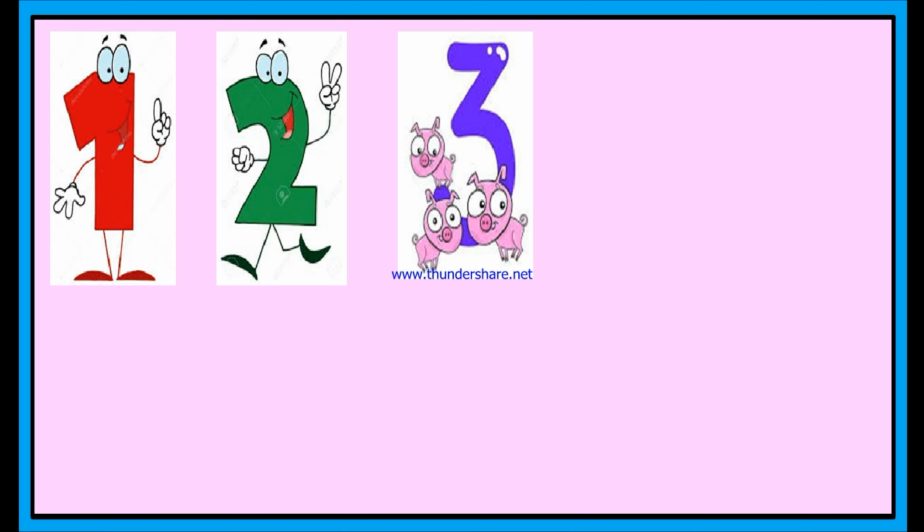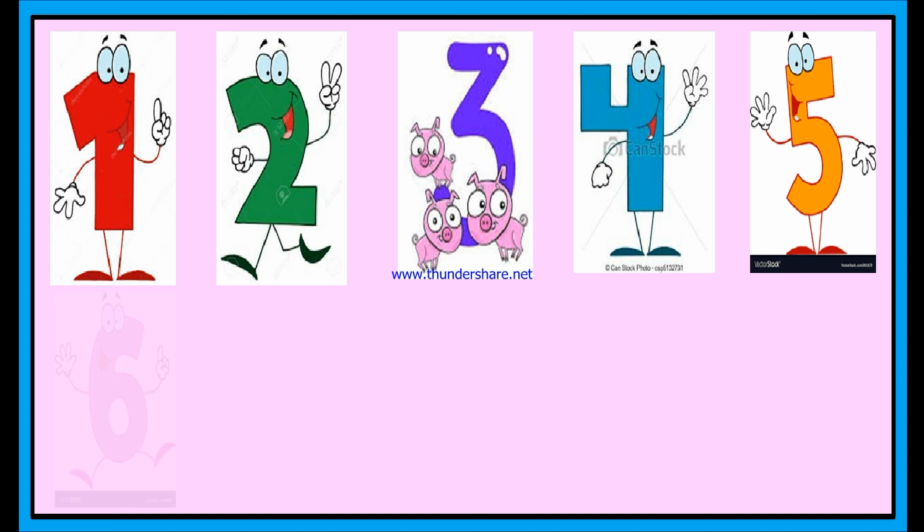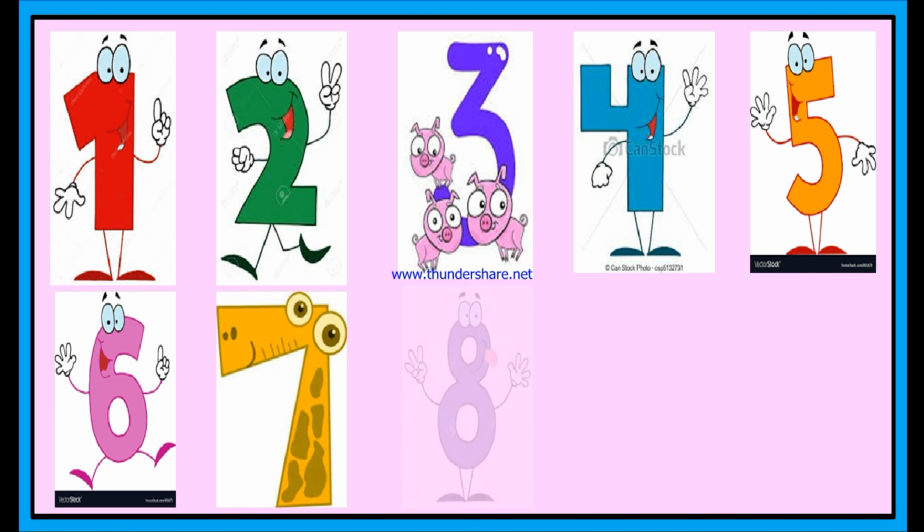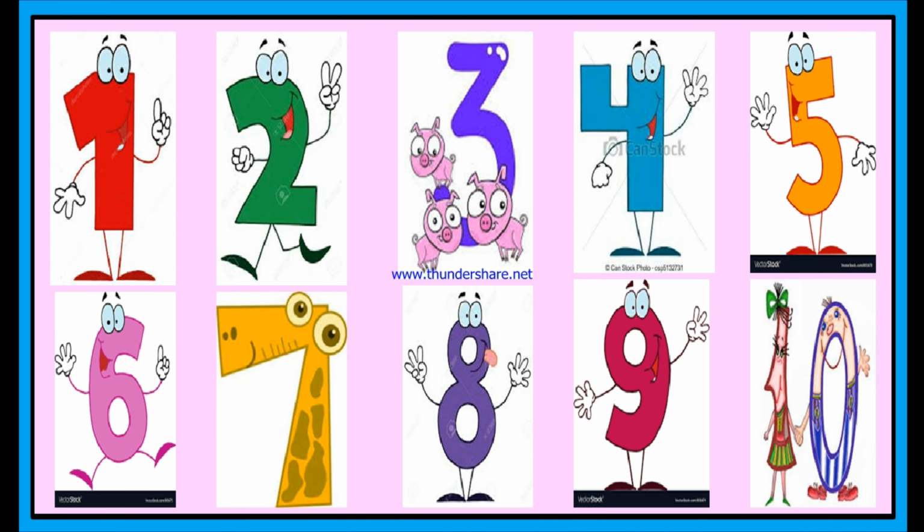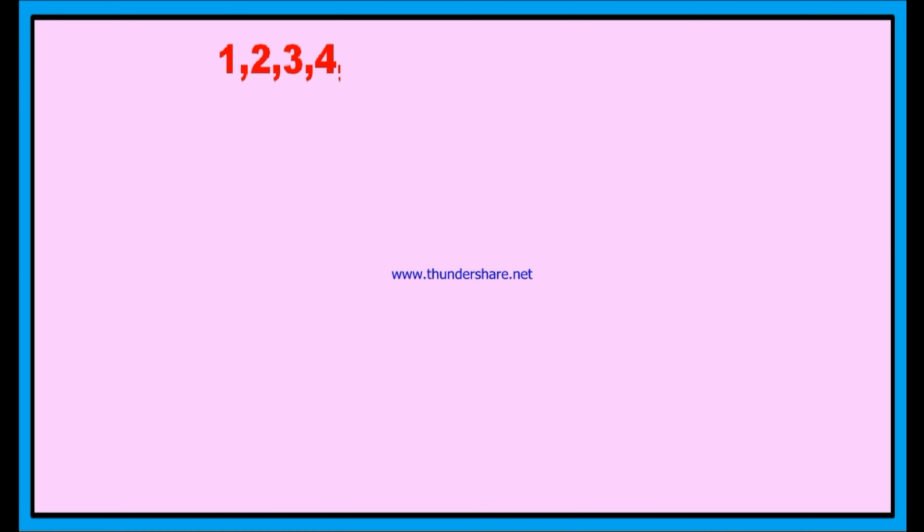In all the above cases, if I ask you to count, then how did you count? From where did you start counting? You started counting from 1, like this: 1, 2, 3, 4, 5, 6, 7, 8, 9, 10, 11, 12 and so on.